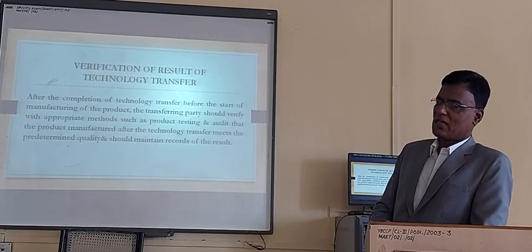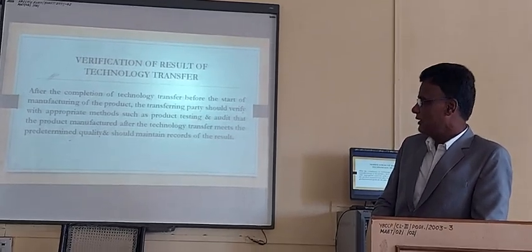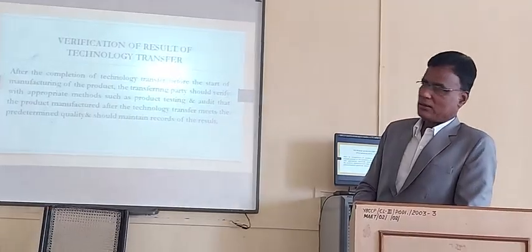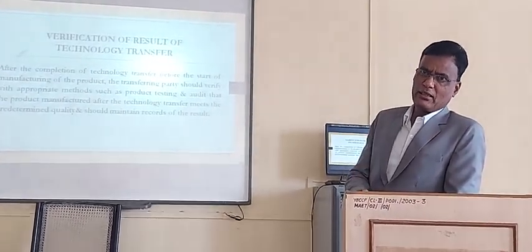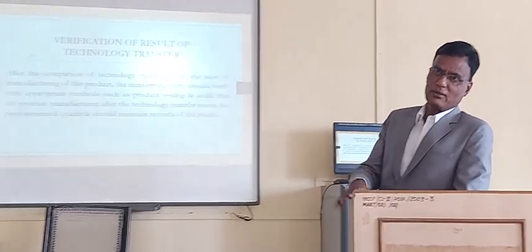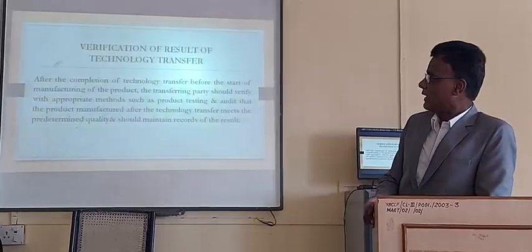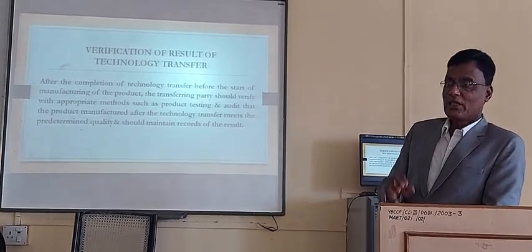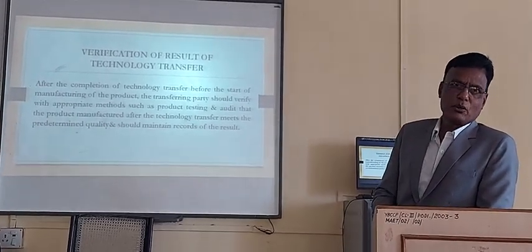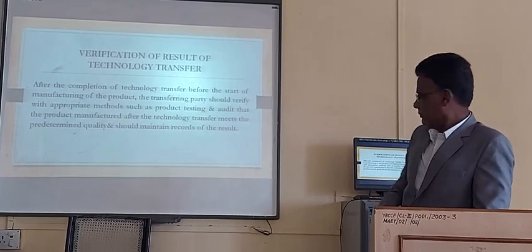If both things are same, that expected result comes, keep the record of that. So that is the verification of technology transfer. That is, we want to make the pen; after the production, we should get the pen, or we should get the bicycle. So that is the meaning of this verification. Whatever is decided between two parties, the same product should come out after production.